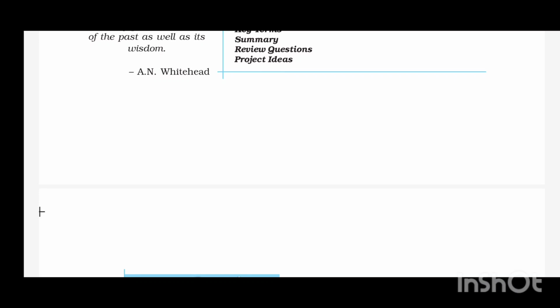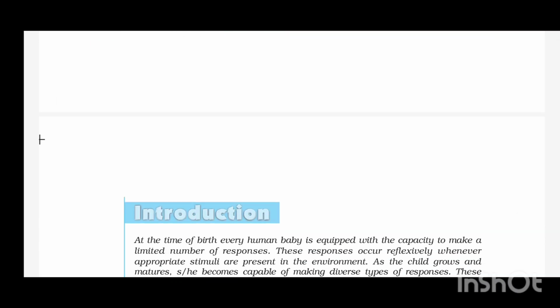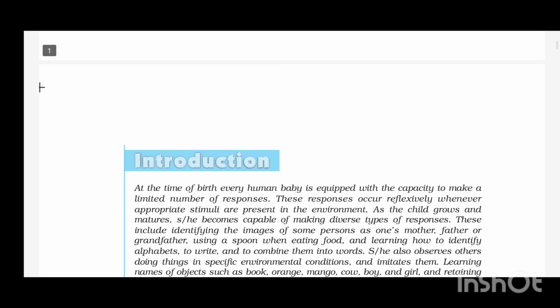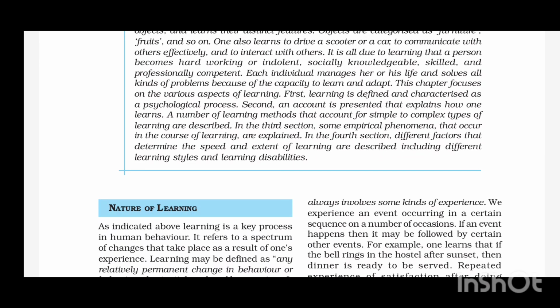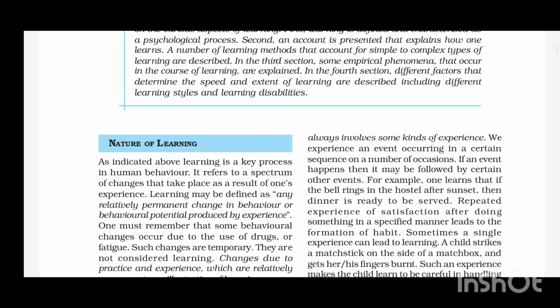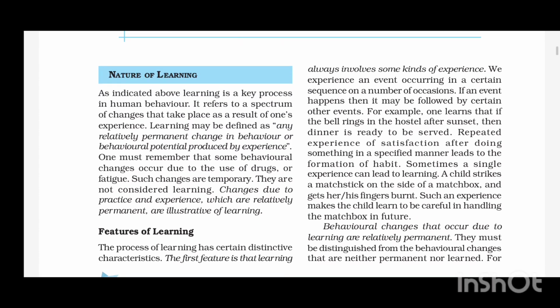Learning may be defined as any relatively permanent change in behavior potential produced by experiences. We take an example: in childhood we never write or speak, but with time and past experience we are able to write and speak also. That is a behavior potential. In the initial stage we never walk, but right now we are able to walk and run also. Change due to practice and experiences which is permanent is learning.